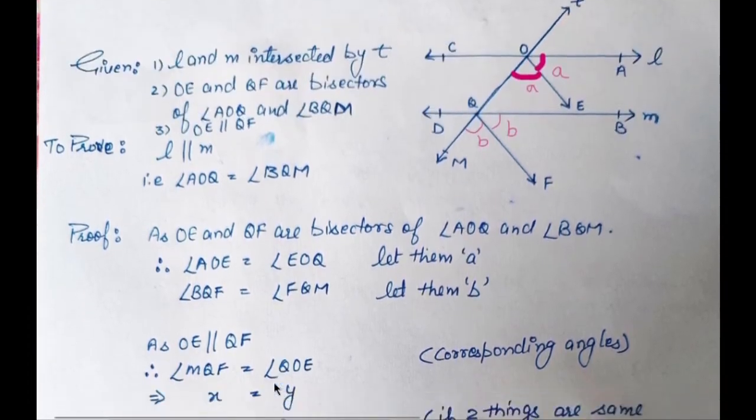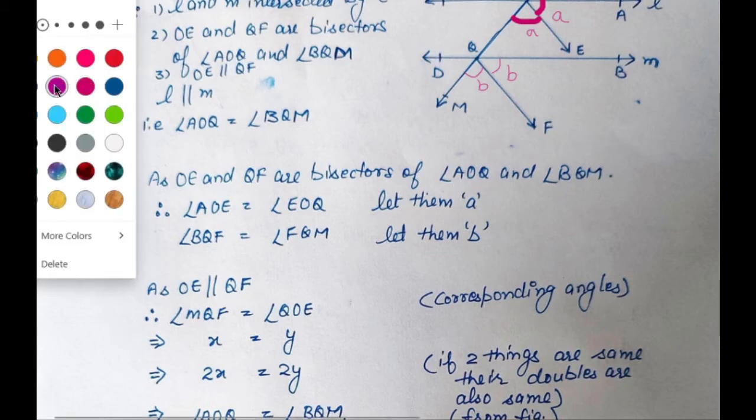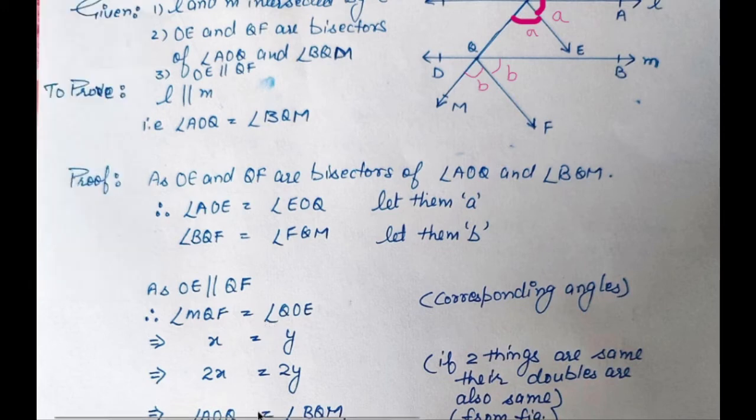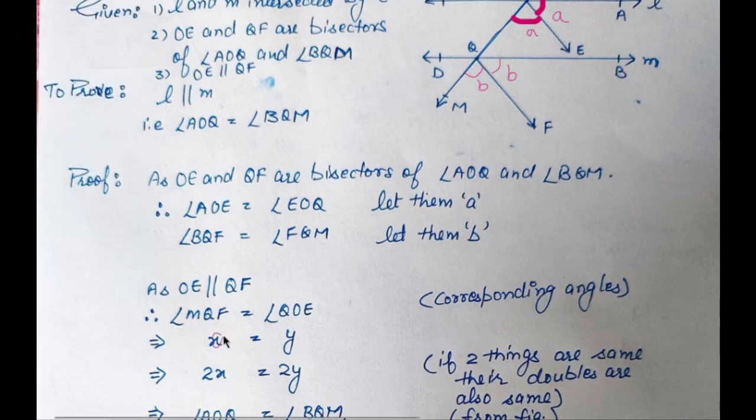So what you should write, what I have written here, OE is parallel to QF. That means MQF is QOE, and they are corresponding angles. And then you can write which implies X equals Y. Oh, see, I labeled them as A and B, and I proceeded the question in X and Y. So that's a mistake on my side. Whenever you have to correct this mistake, what to do? Let's either change X into A or the opposite one. Let me change these only.